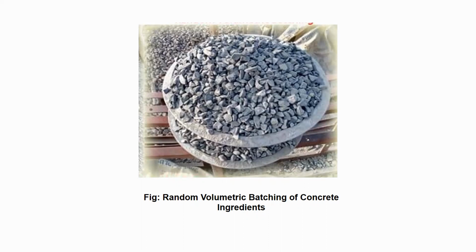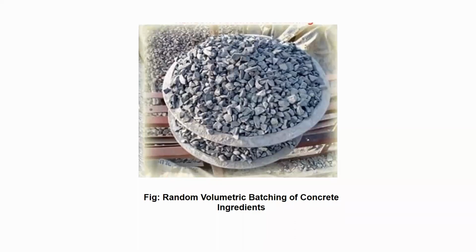So these are the gammals used to measure the quantity of ingredients. With the help of these gammals, we will measure the quantity of sand and aggregate. You can see in your surroundings, if there is any residential house construction going on, and if it is just of one floor or two floors, then they will go for this random volumetric batching. They will use this kind of gammals to measure the quantity, and this will be done according to one bag of cement.